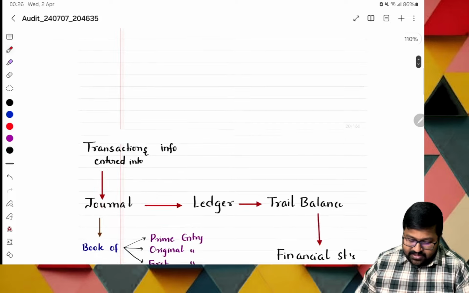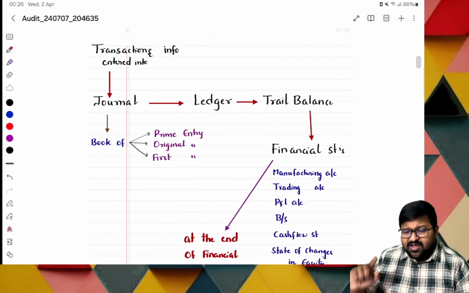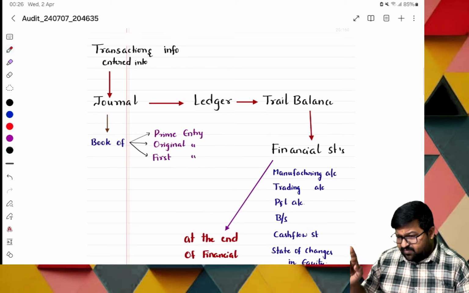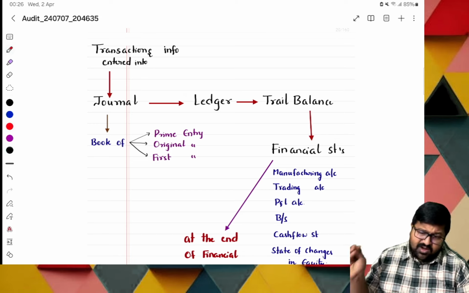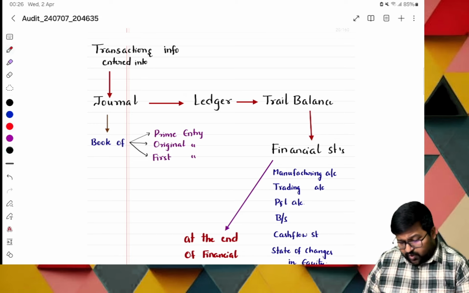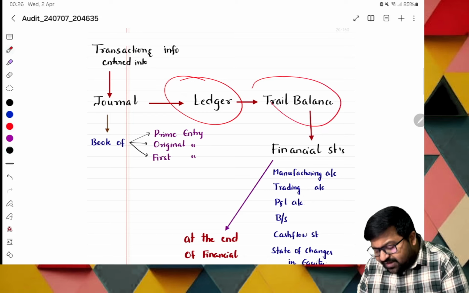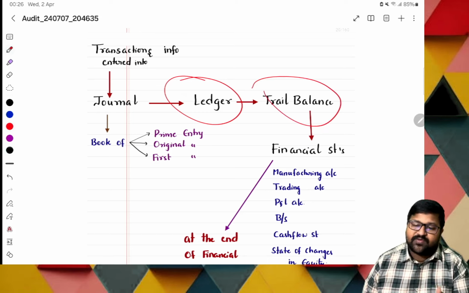Okay, this is the order. Next, sir, I'm representing the entire thing in the form of a chart. First, we have transaction information from the invoices and so on. We enter them into what? Into the journals. From the journals, we go to what? Ledgers. Okay. From the ledgers, if everything is perfect, then we go to the trial balance.